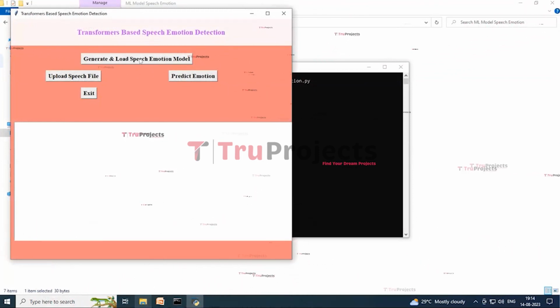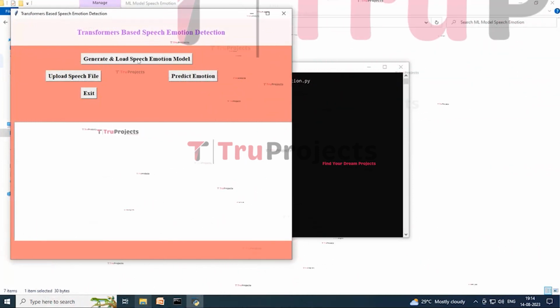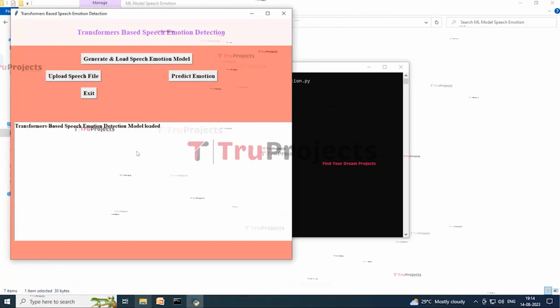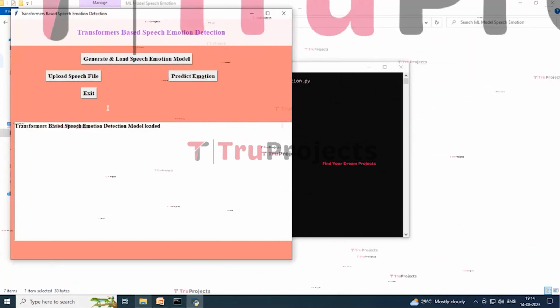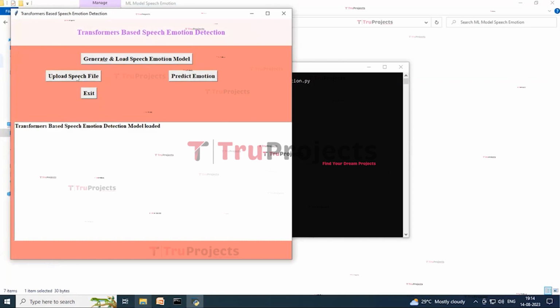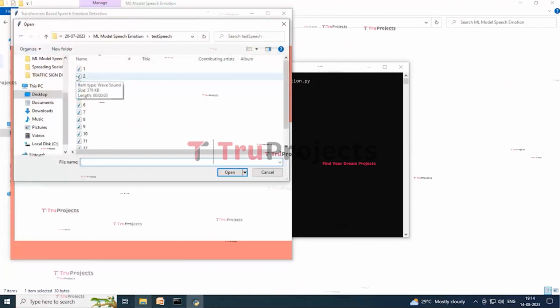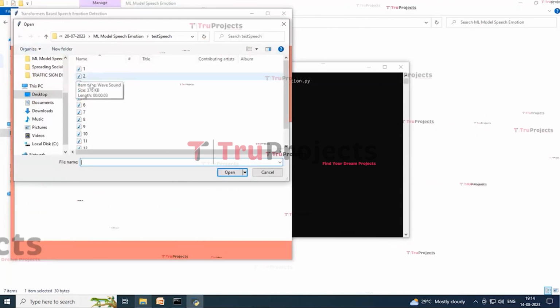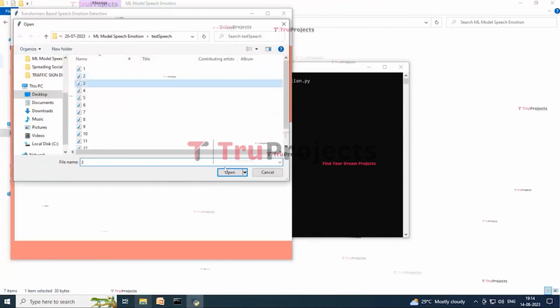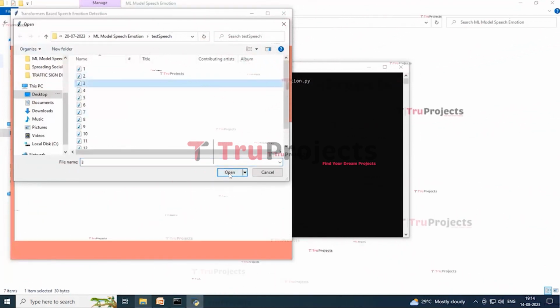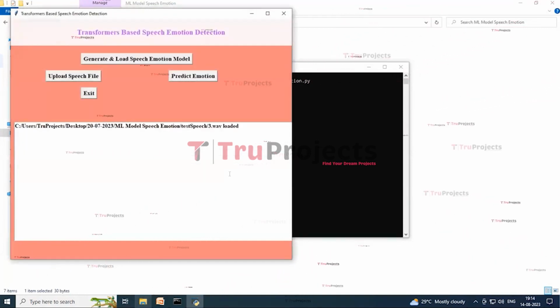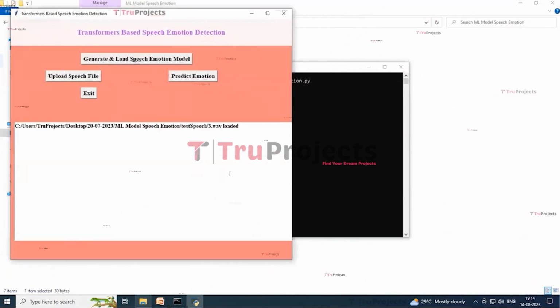Now click on generate and load speech emotion model button to load the model. So here you can see that the model is loaded. And now click on upload speech file button to upload the file. So suppose here I am selecting the third file. And now click on open button to upload the file. So you can see that the selected 3.wav file has been uploaded.